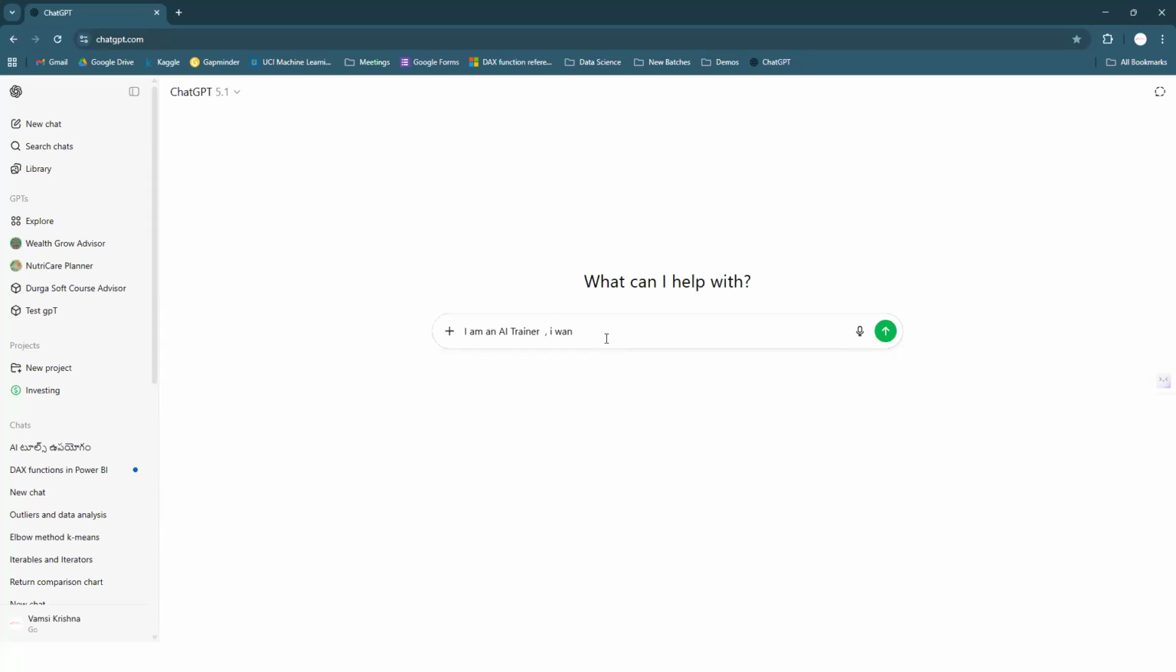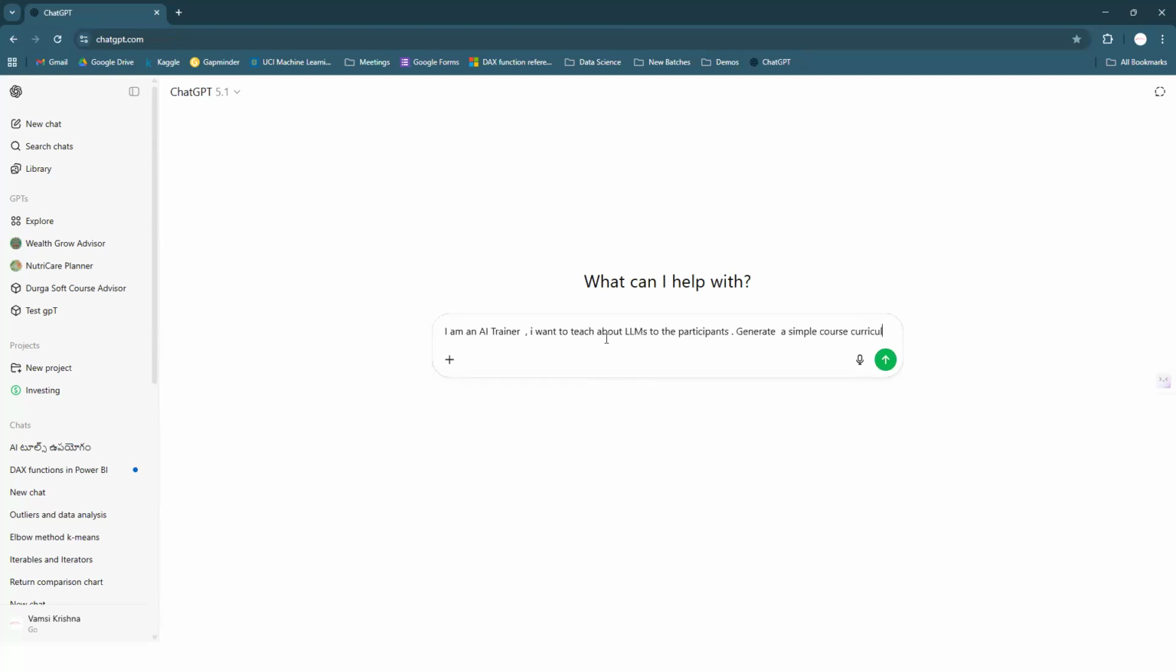I want to teach something about LLMs. You may not be aware of LLMs, and neither may the participants. So you can ask it, guys. What I want to do is generate a simple course curriculum.